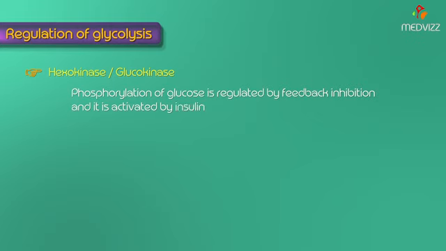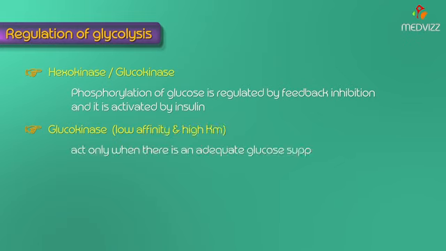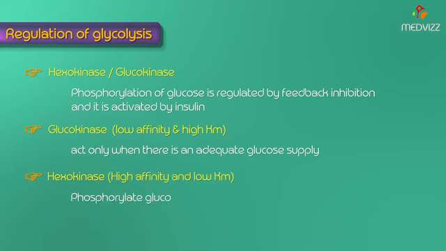We know that glucokinase has low affinity and high Km for glucose, and will act only when there is adequate glucose supply to store excess glucose. But hexokinase, with a high affinity as well as low Km for glucose, can phosphorylate glucose even at very low concentration. Hence, glucose is made available to brain and muscles even at low concentrations by means of hexokinase.